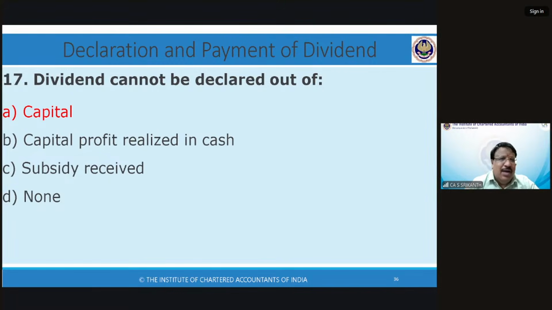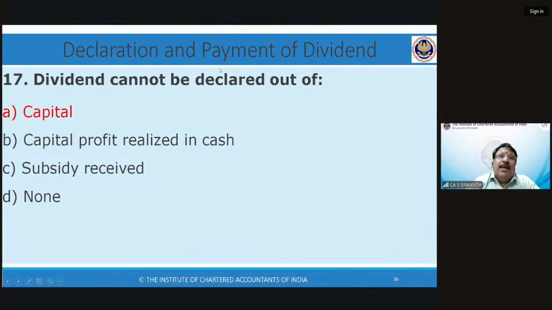None is not a right answer now, because it cannot be declared out of capital now. So when A is there, D cannot be. You should 100% know that A is not possible. Your doubt will be only in B and C, which means D is definitely out, because capital is there. Capital profit realized in cash, I mentioned to you. It can be used. For example, I mentioned it 2 times. When you sell an asset, it is realized.